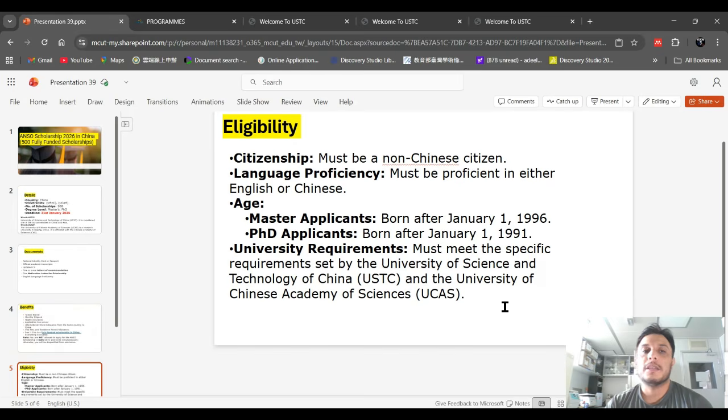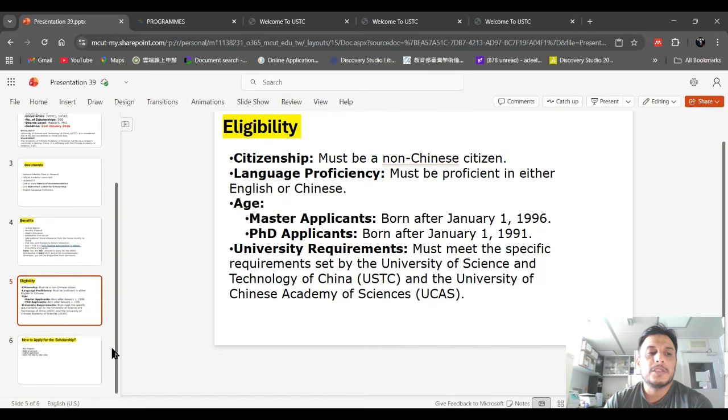Citizenship must be non-Chinese. Language proficiency must be proficient in either English or Chinese. Age: master applicants born after January 1, 1996, and PhD applicants born after 1991. University requirements, we can check on their main website, what kind of documentation they need